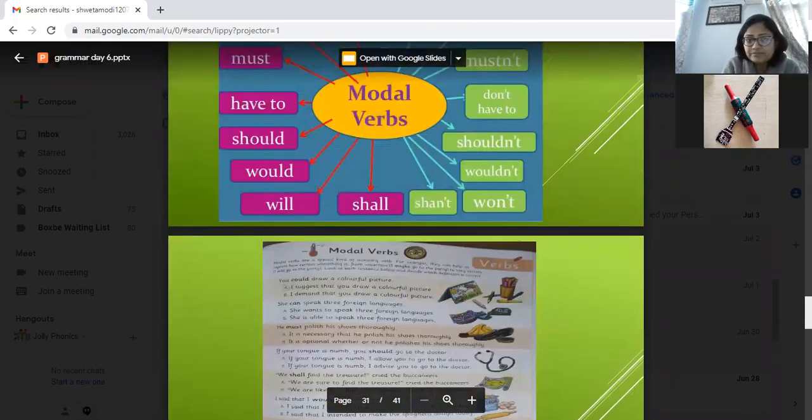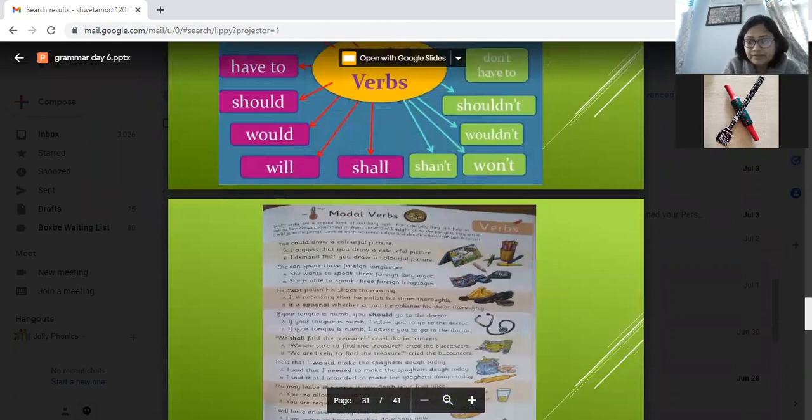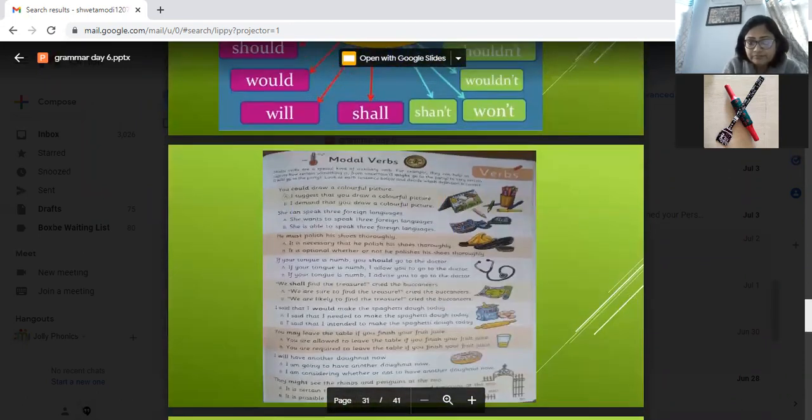Now, modal verbs. You could draw. What does it mean? I suggest or I demand? Suggest. She can speak. She wants or she is able to? Able to. He must. It is necessary or it is optional? Necessary. If your tongue is numb, you should go to the doctor. Advise or allow? Advice.